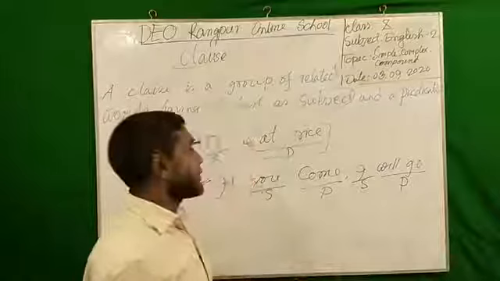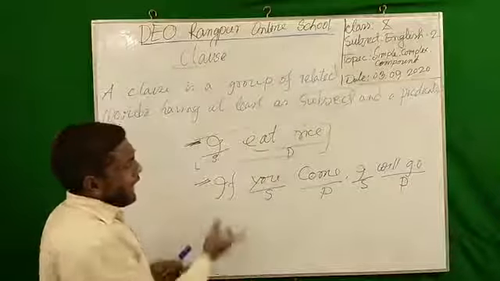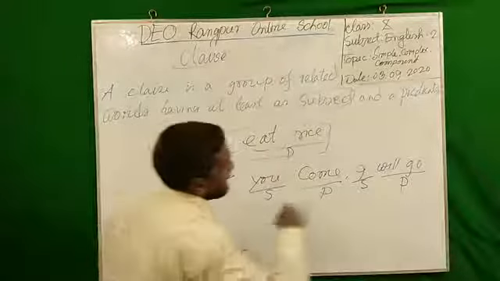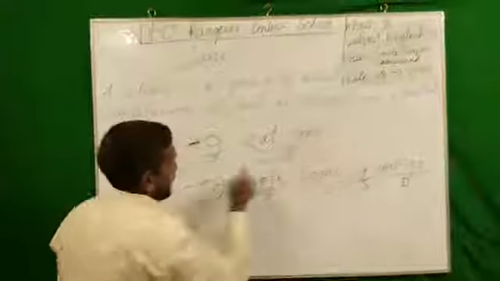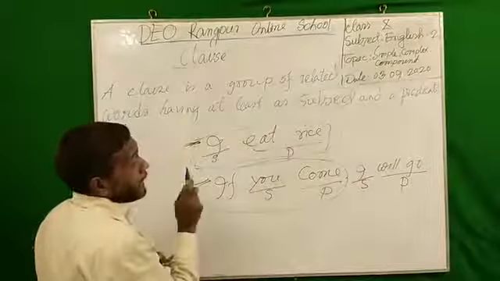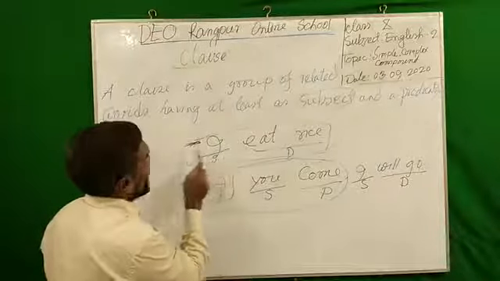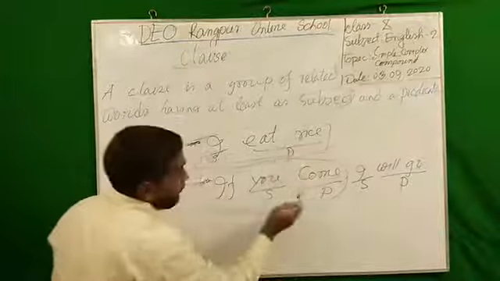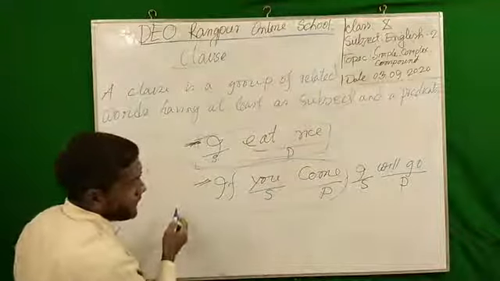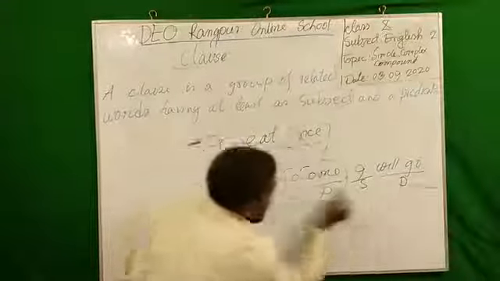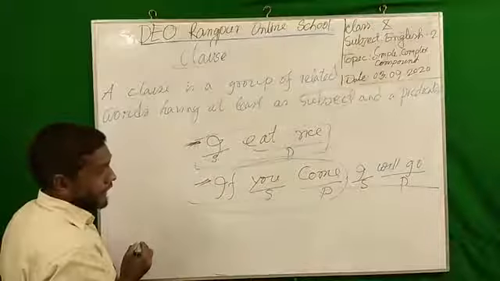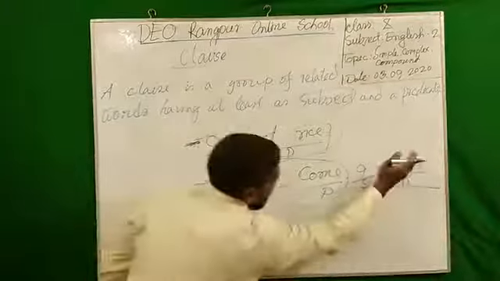But dear students, you know, I told you at the very beginning that this is a dependent clause, and this is an independent clause. And I told you the definitions. An independent clause has a complete sense, but a dependent clause has no complete sense. But dear students, now if anyone asks you, this is a total sentence because it is a single sentence: if you come, I will go.